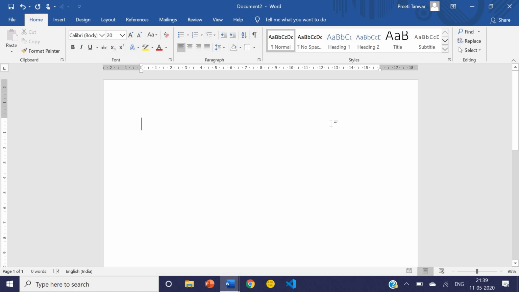So let's type a few lines. For example, information may be in the form of, and how will you give a space? I hope you know, with the space bar.